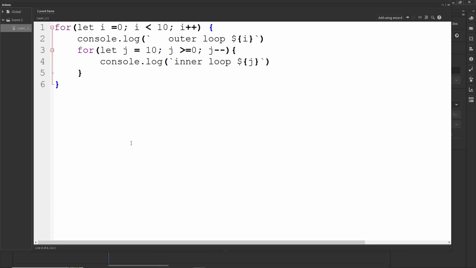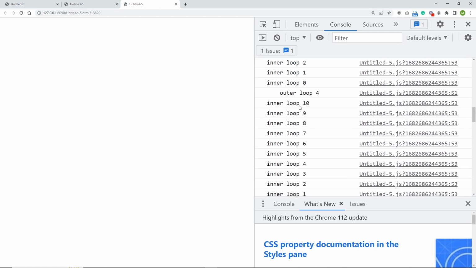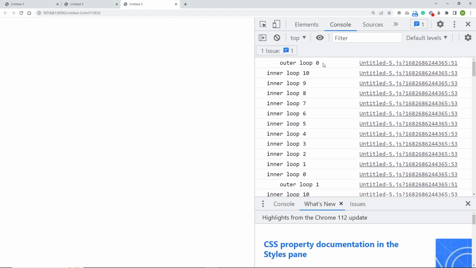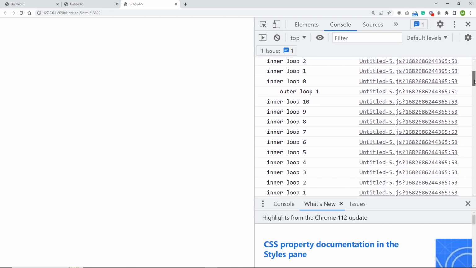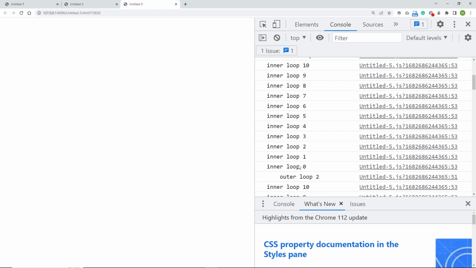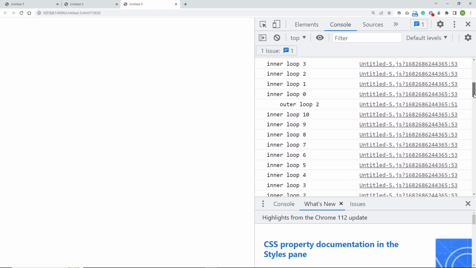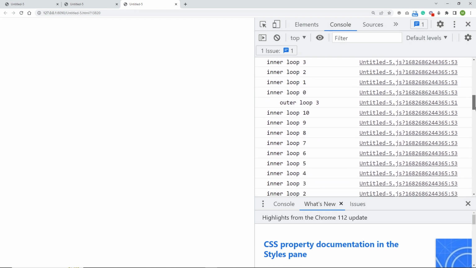Now what is going to happen: I'm going to hit Ctrl Enter, and I'm going to hit F12, and we are going to see that the outer loop is 0, and then we run the whole inner loop until it goes from 10 up to 0. And then we increase i to 1. So we run the outer loop 1, and one more time we run the whole inner loop. Then the outer loop is going to be 2, and then we run the whole inner loop, and so on.